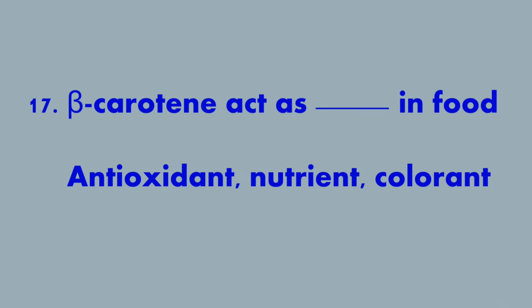17th question. Beta carotene acts as a dash in food. Answer is antioxidant, nutrient, and colorant. Beta carotene is a red-orange pigment mainly found in plants and fruits, especially in carrots and colorful vegetables.